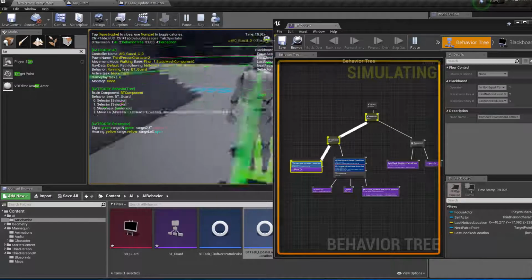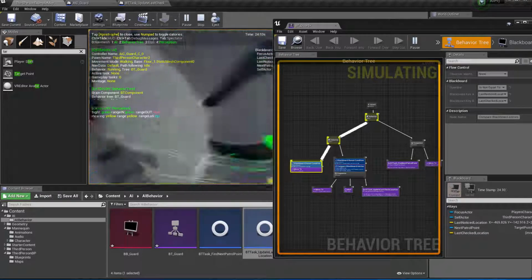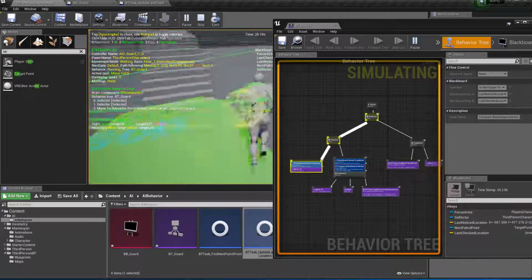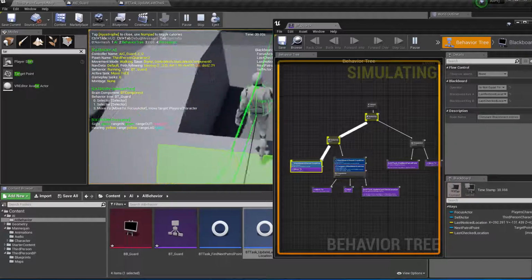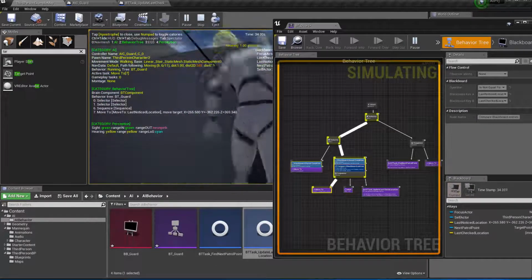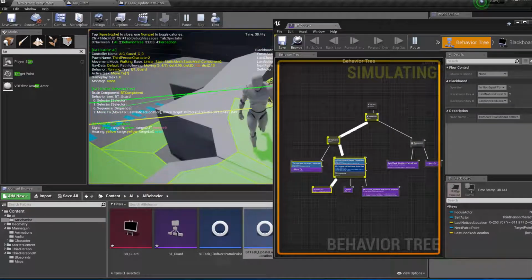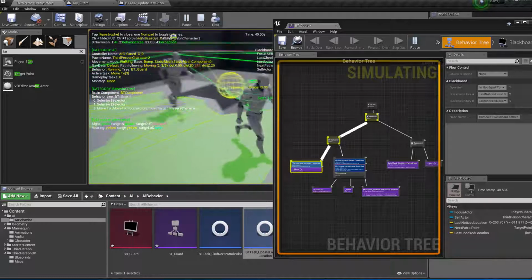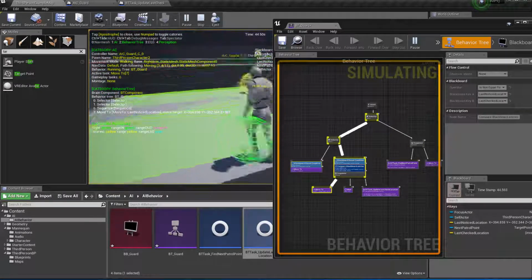Oh, whoops, the AI sees us again. Let me try to run away. Here, jump down. So AI will go to the green sphere. Let's run away. Oops, the AI sees us again. So let's go down there and jump up.